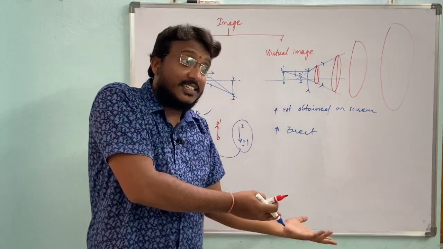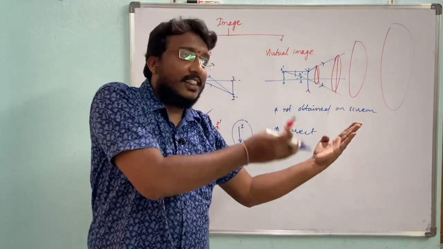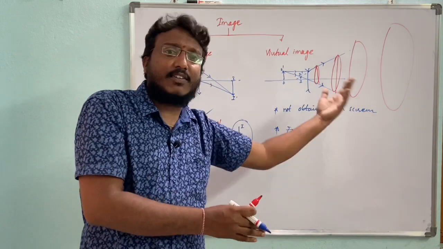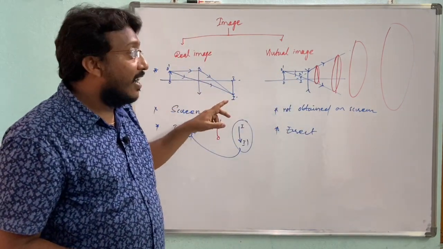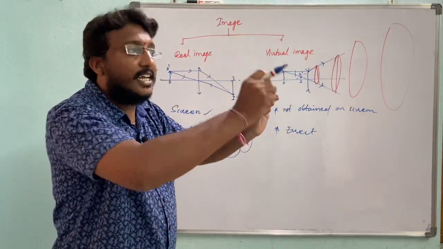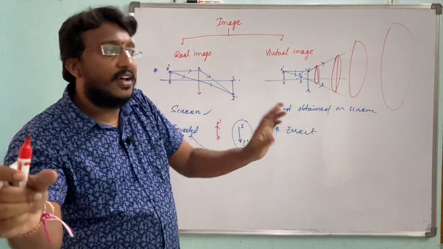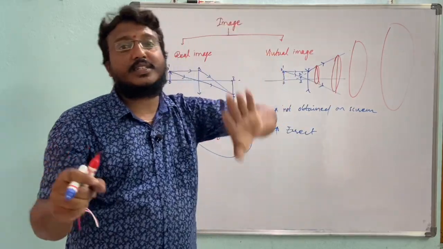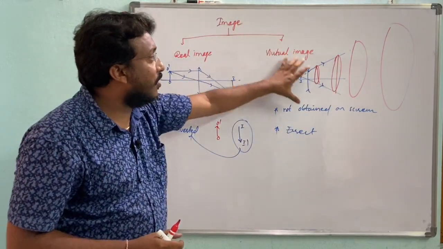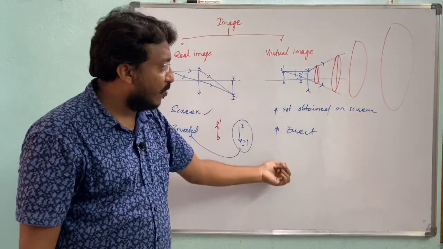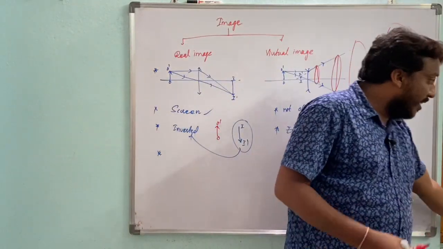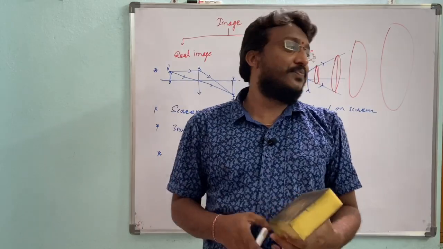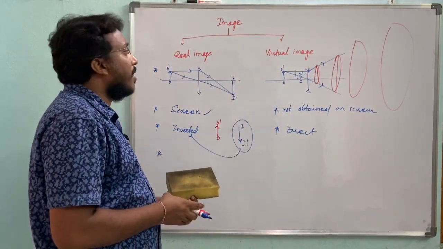From 10th class, 8th class, 7th class, all the pictures we have taken we can see. This is because they are real images. But for a virtual image, if the object is moved from the mirror, the image also disappears. This is about virtual images. Examples of virtual images are the image formed by a plane mirror, or the image formed by still water.